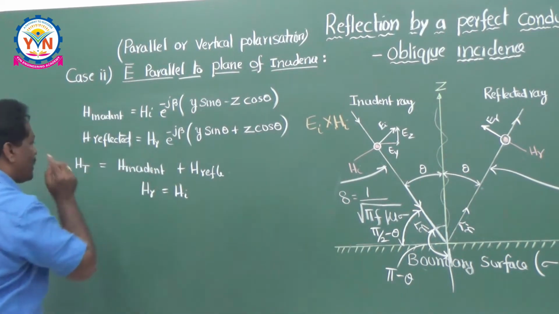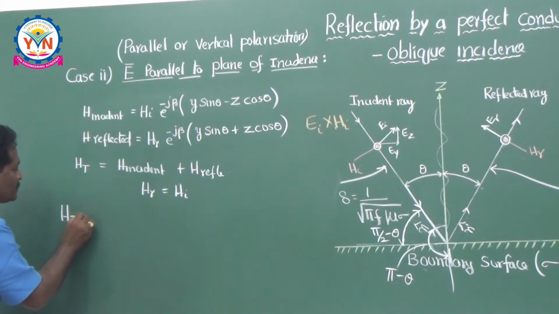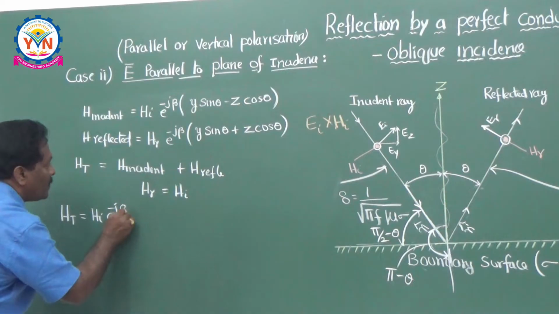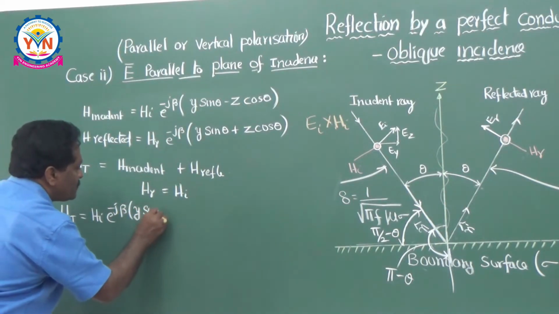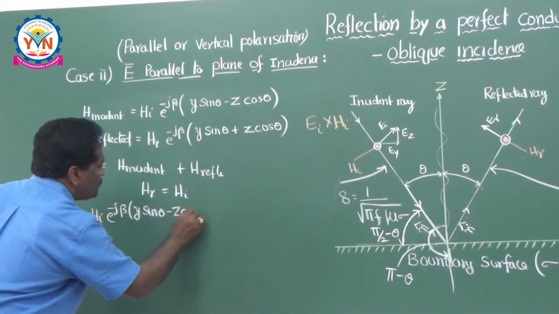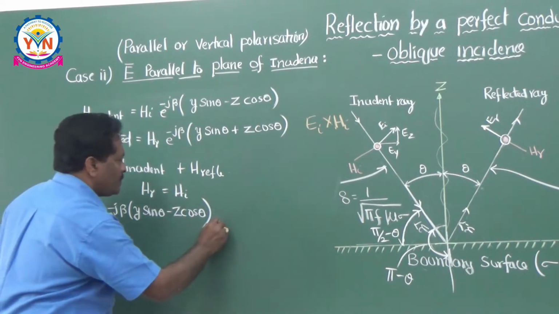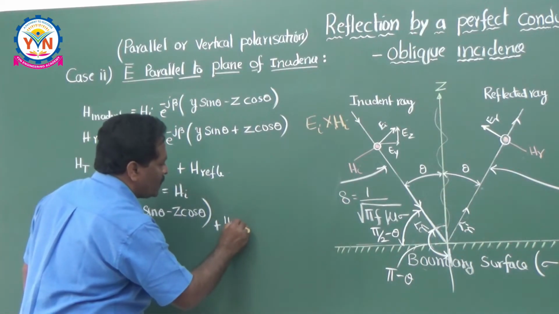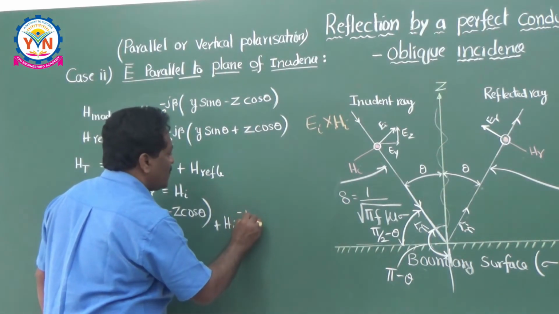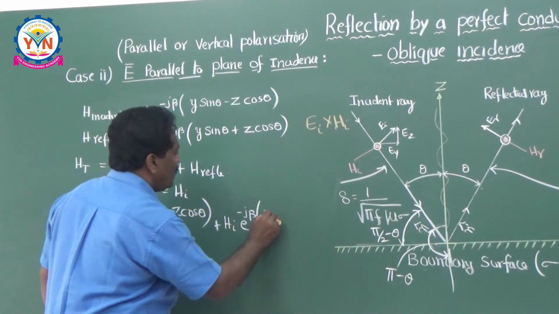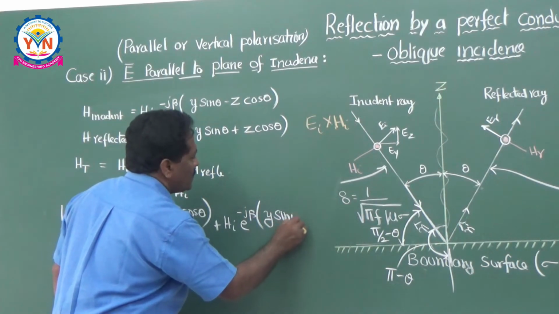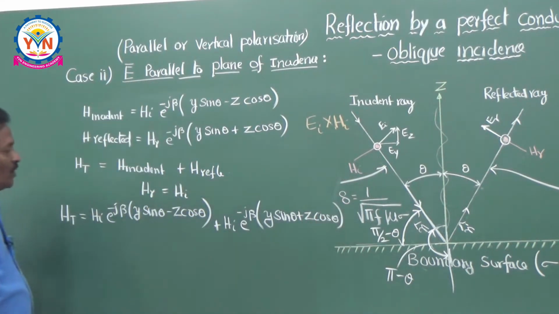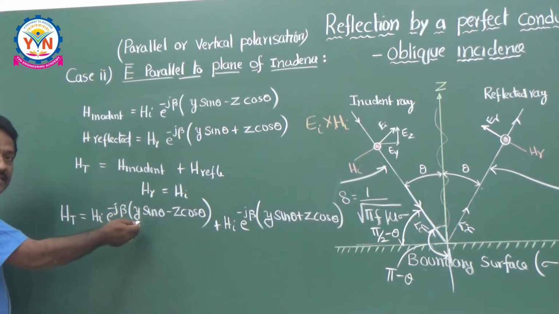So if you sum up here, H total is equal to Hi into e to the power of minus j beta into y sin theta minus z cos theta, plus Hr, but Hr is nothing but Hi. So Hi into e to the power of minus j beta into y sin theta plus z cos theta. So already I told you how to simplify this in the last class.